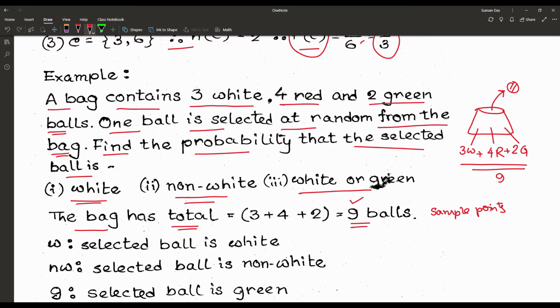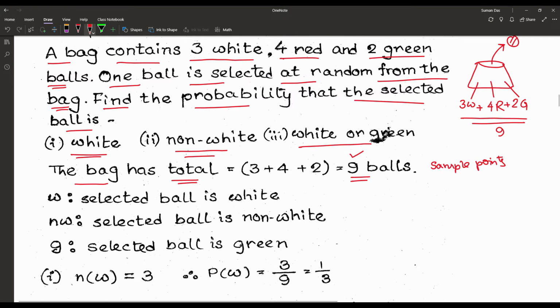Now we are defining the events. That means the selected ball is white, with the event name W. Non-white, NW, and the selected ball is green, with the event name G. So the first one, the selected ball would be white.